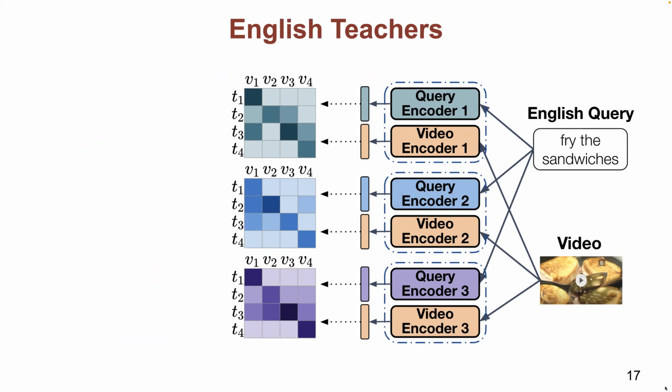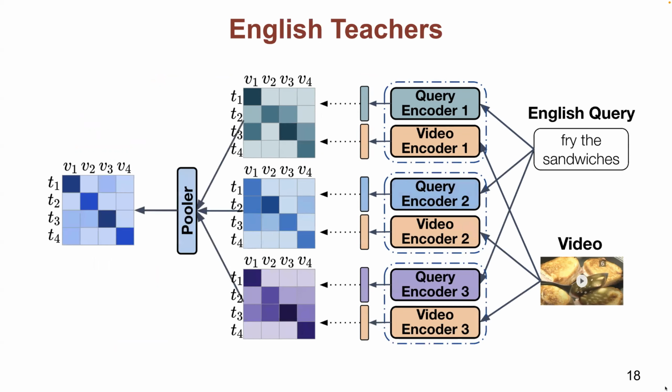All models output a text video similarity matrix. We need a way to combine the text video similarity matrices, so we apply a pooler, such as max, min, or mean pool to get a single text video matrix.